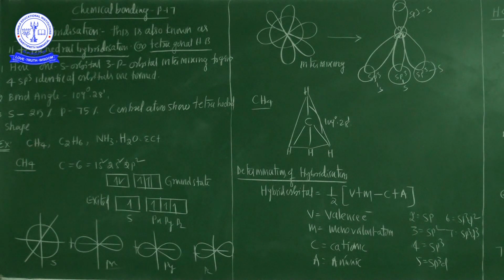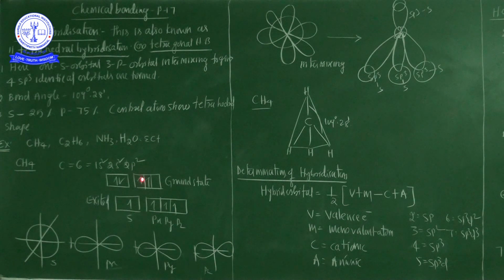Now the first example we discuss is CH4, the best example. Carbon has atomic number 6, with configuration 1s2, 2s2, 2p2. In the valence shell, the s orbital has 2 electrons and the p orbital also has 2 electrons. But how many hydrogens are approaching the carbon? 4 hydrogens are approaching the carbon.